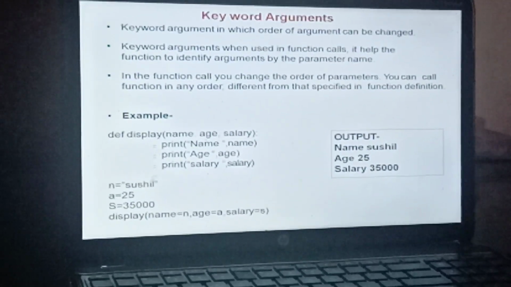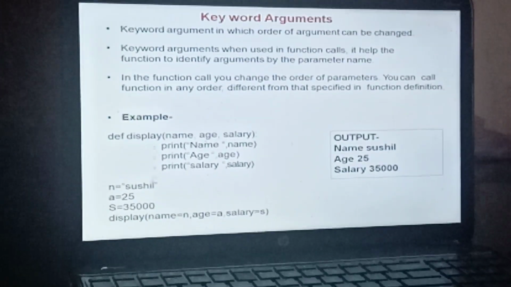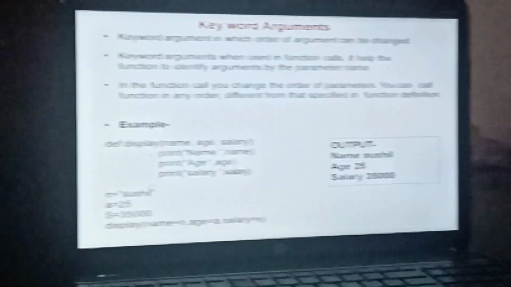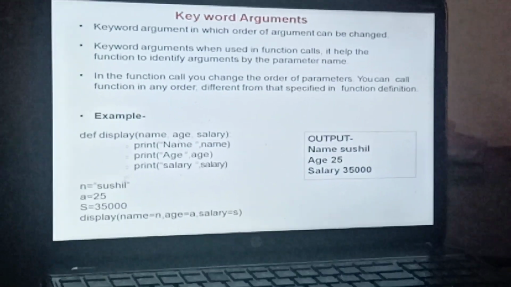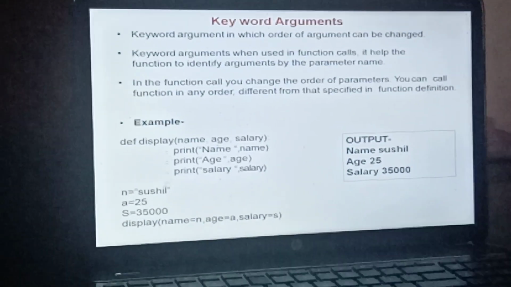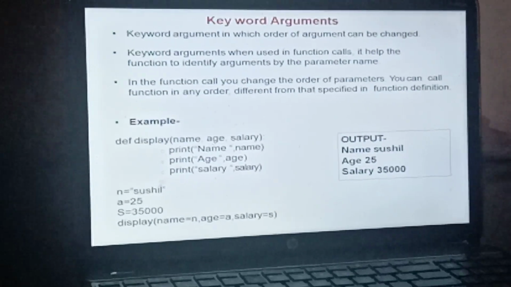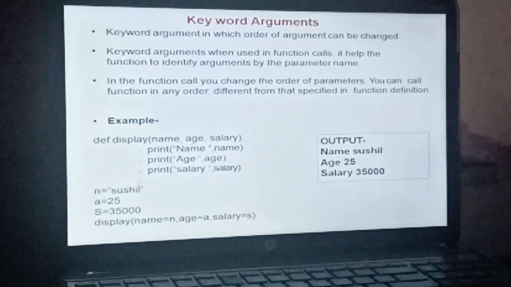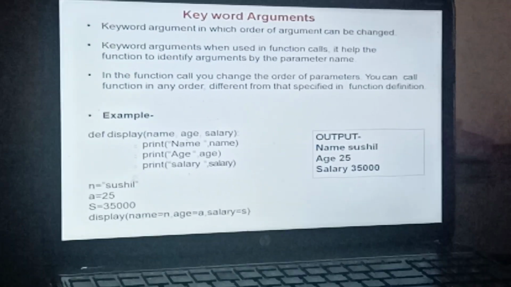The next is the keyword argument, in which the order of arguments can be changed. Till now we have seen positional arguments, in which you cannot change the order at the time of function call.